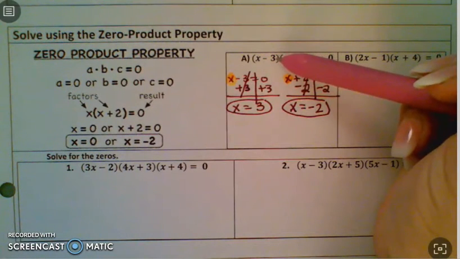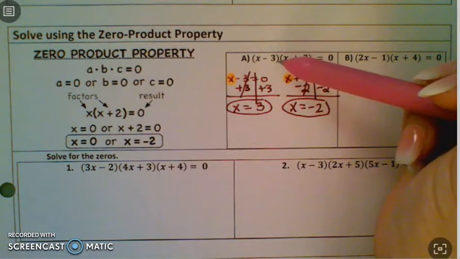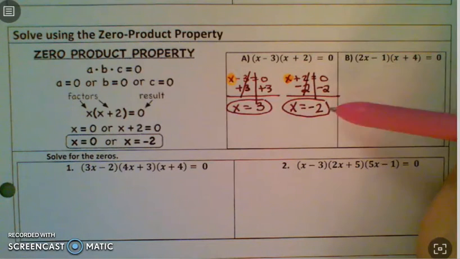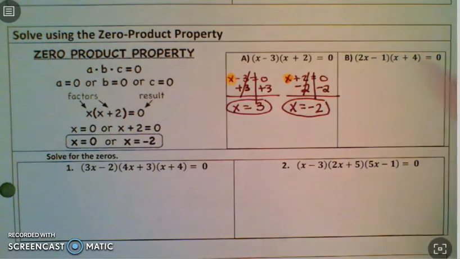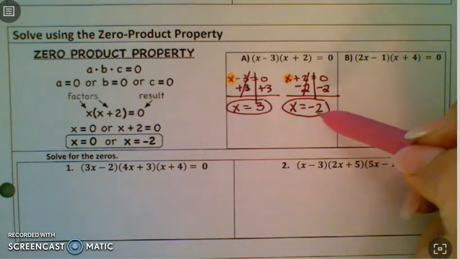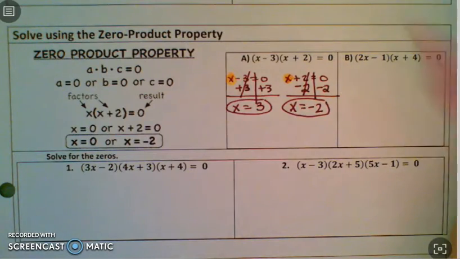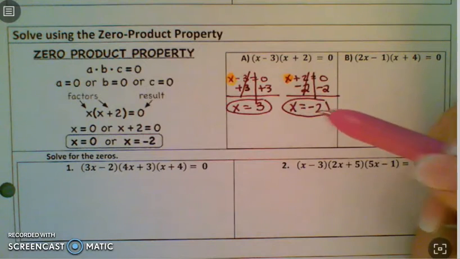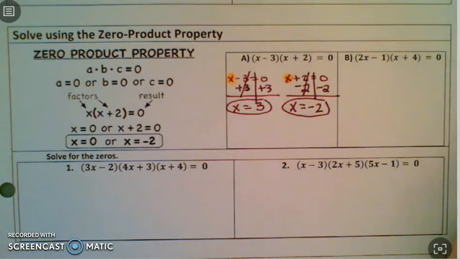We had an x minus 3 that became x equals 3. We had an x plus 2 and then x equals negative 2. If you notice, it was a negative 3, now it's positive. It was a positive, now it's a negative. So when you're solving a basic one-step equation, just an x plus a number or an x minus a number, each of your signs are going to switch.